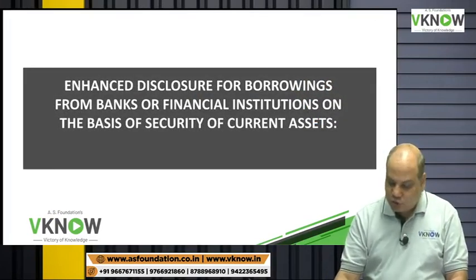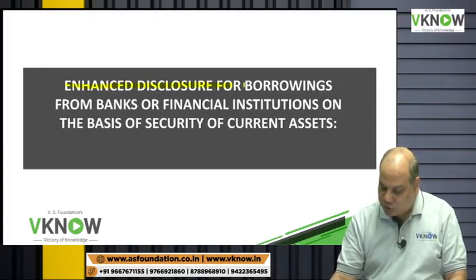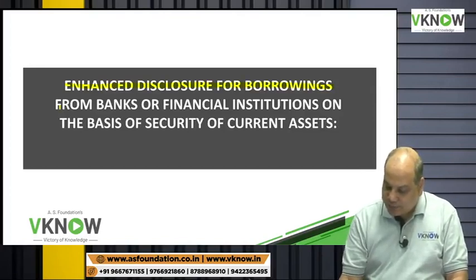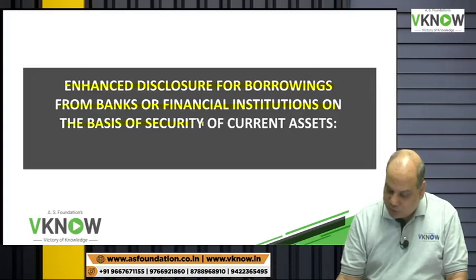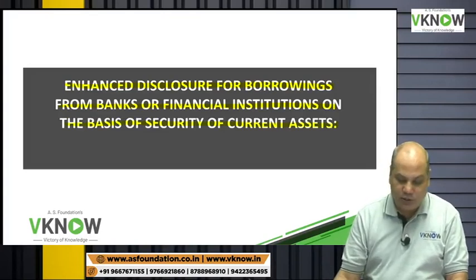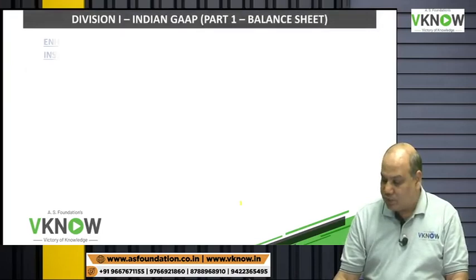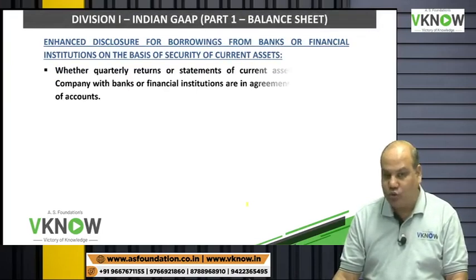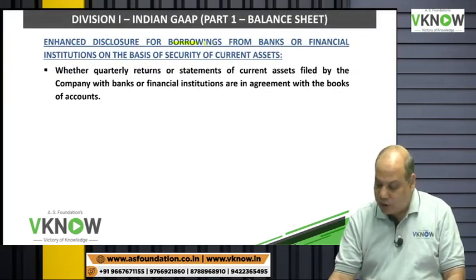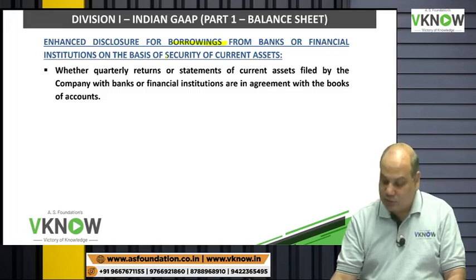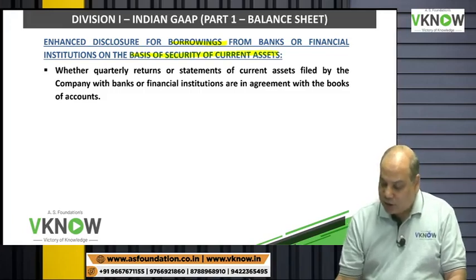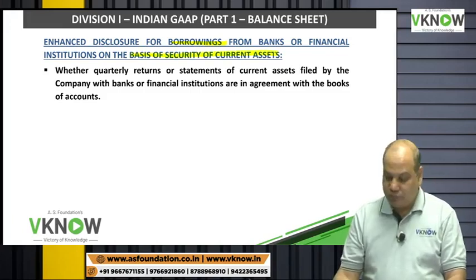Now next is disclosure related to enhanced disclosure for borrowing from banks or financial institution on the basis of security of current asset. So company will have to give additional disclosure if they have borrowed money from the bank by giving current asset as security.